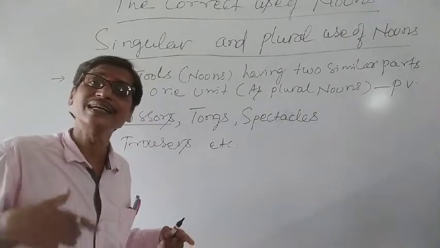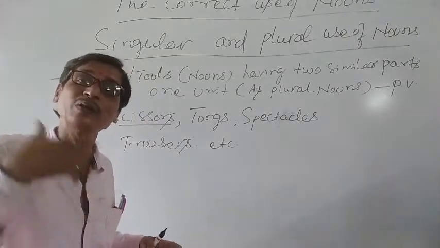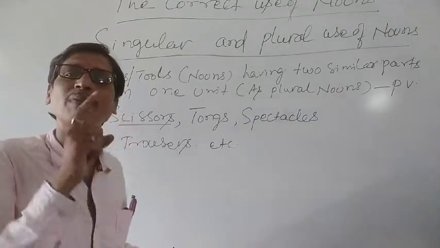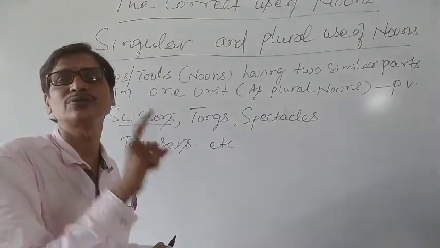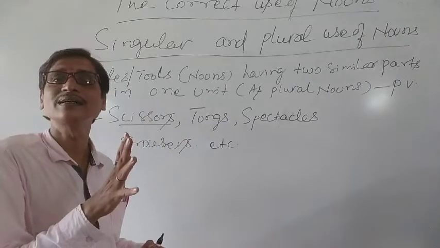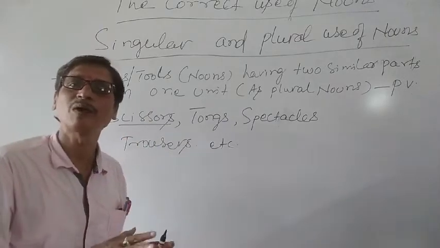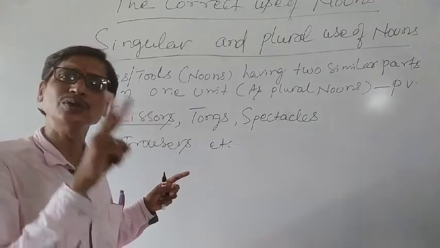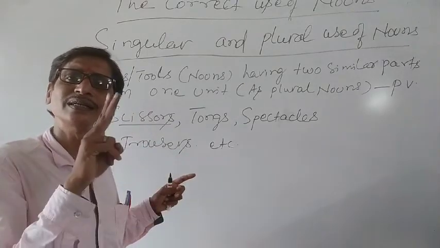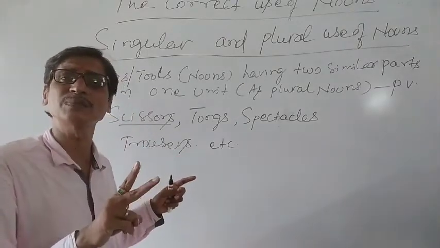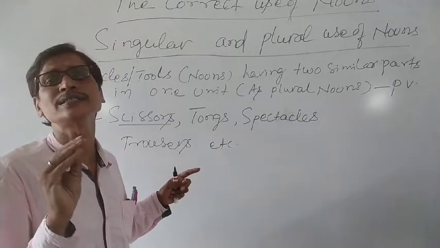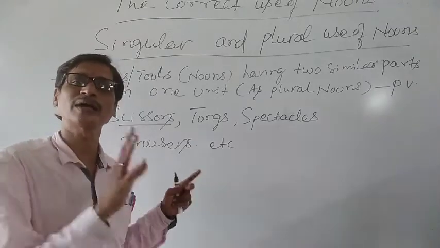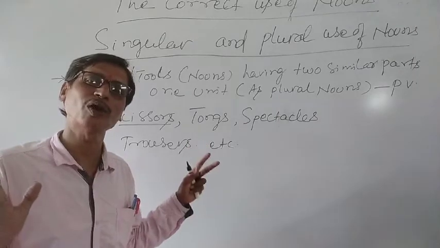Still, it is considered a plural noun, and a plural verb must be used with them, so that it can have the agreement between the verb and the subject. You understand? Anything that has two similar units is often considered a plural noun and needs a plural verb to have the agreement between the verb and the subject.